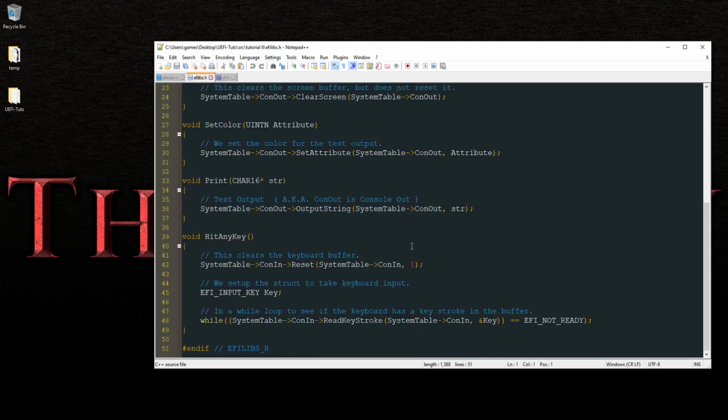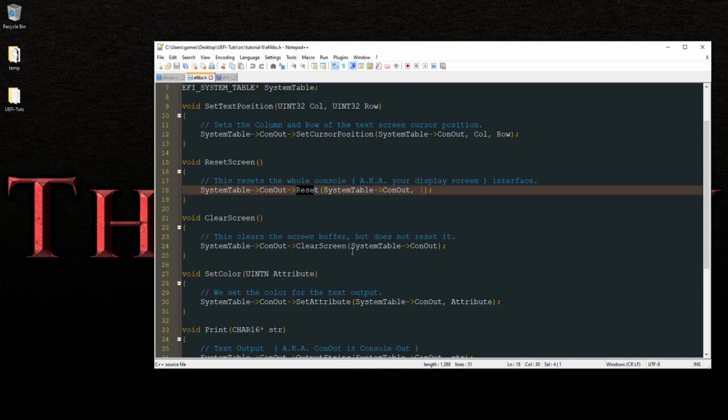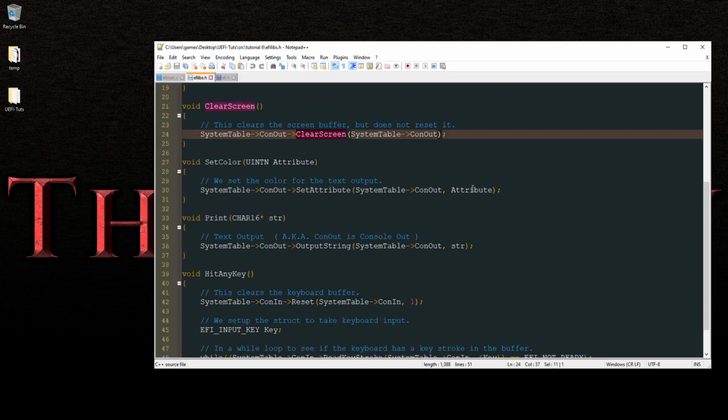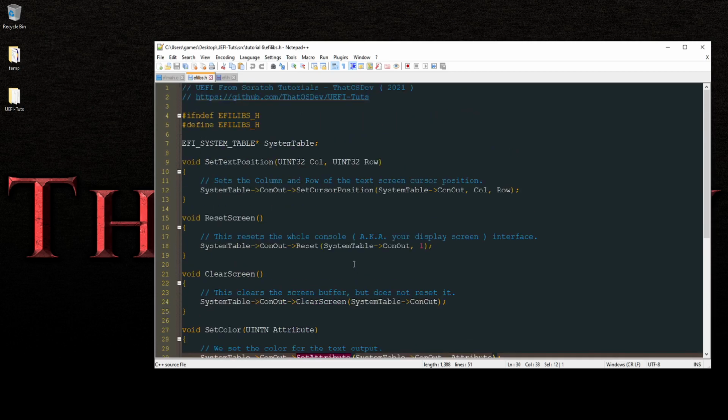So here, let's scroll to the top. We have the set text position. That's our new function that we're using, and that uses the set cursor position command. And that's where we set the row and column. We have the reset screen, using the reset for your console out, but we also have the clear screen, using that for your console out. We have the set color, which is still using the attribute. We've got the regular print, and we've got the hit any key.